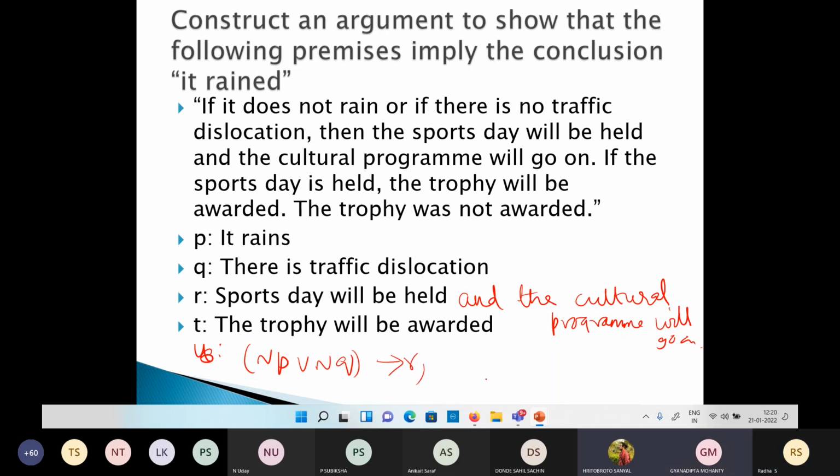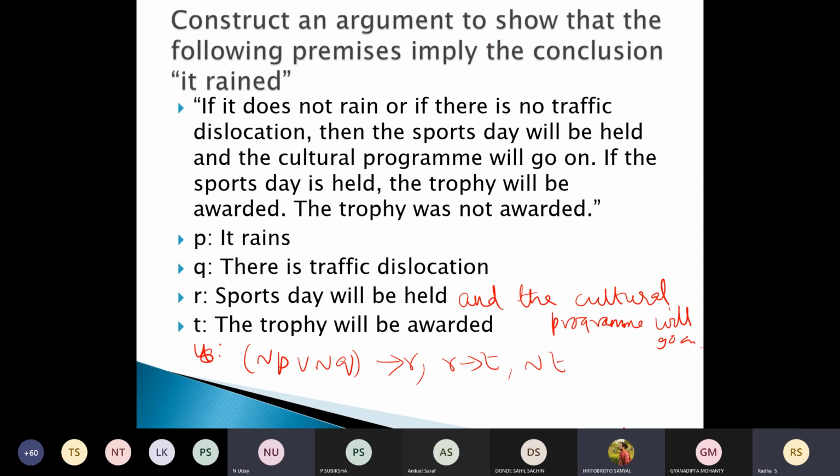R implies T. If the sports day is held, then the trophy. Okay, good. Then not T. These are all the symbolized statements, right? Now you have to use the rules of inference to prove or to conclude that. What is the conclusion we need?